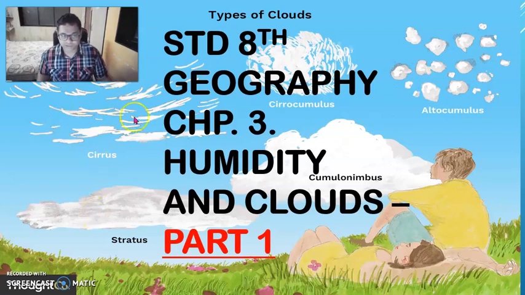As you can see in the picture here, this is a feather type of cloud. It's called cirrus. This is a long type of cloud called stratus. This is a big bunch of cloud called cumulonimbus. Then over here you can see the cirrocumulus, and there are small cotton type of clouds called altocumulus. You will see all these types of clouds in this lesson. And I know you have observed this in the sky.